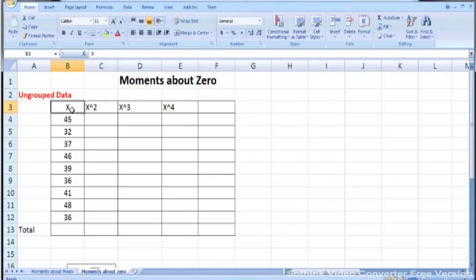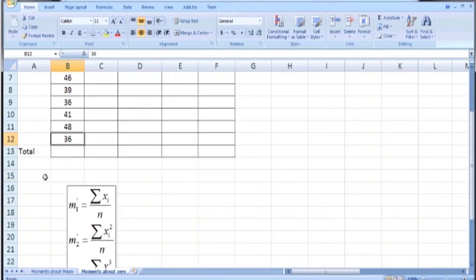So here is the data in Microsoft Excel spreadsheet program. It is ungrouped data. I have labeled the data as X, containing marks obtained by 9 students in a certain examination. The first student got 45 marks, the second student got 32 marks, and so on. The last one got 36 marks. We are interested in calculating moments about origin 0.